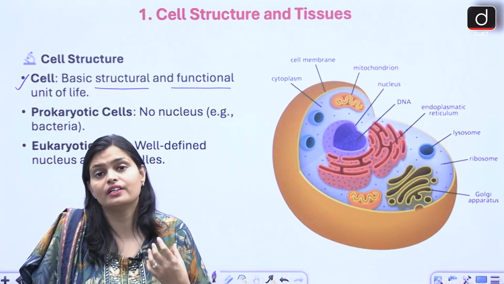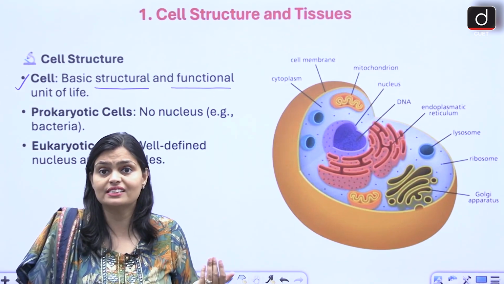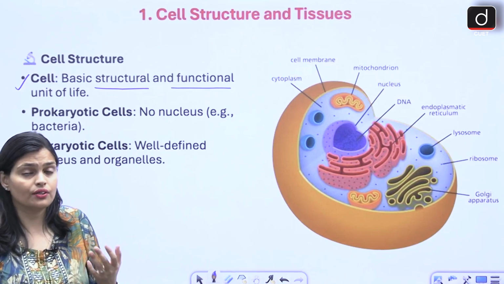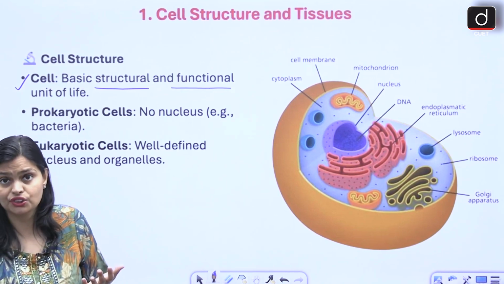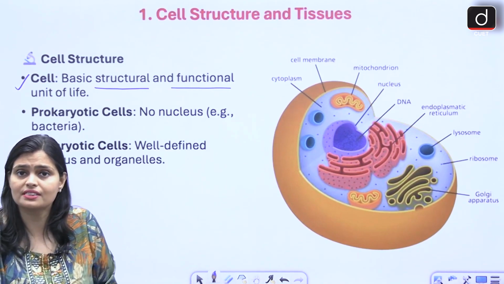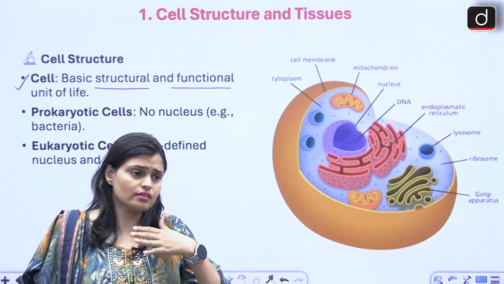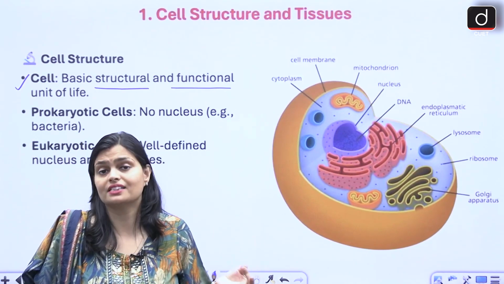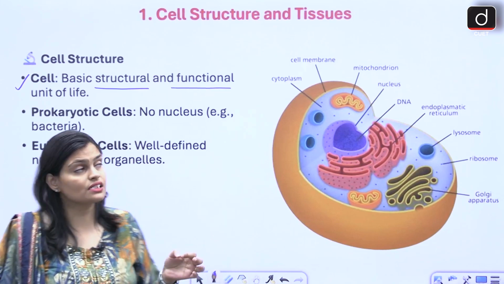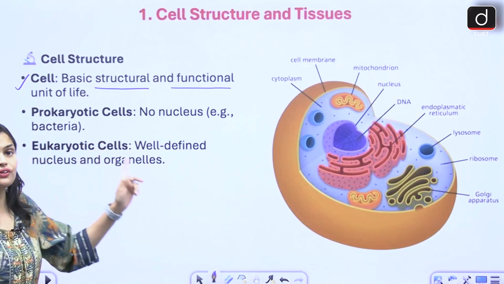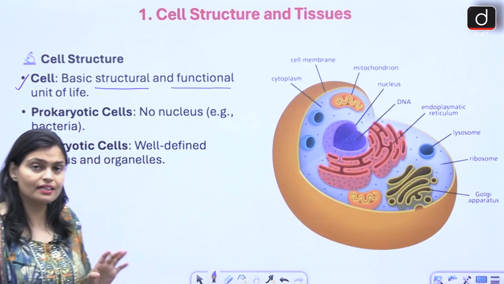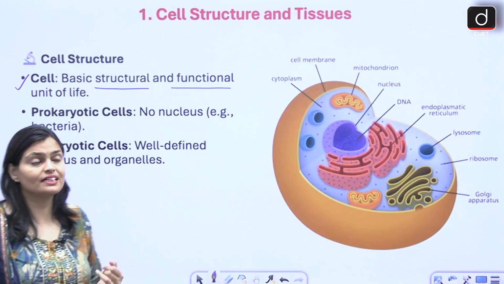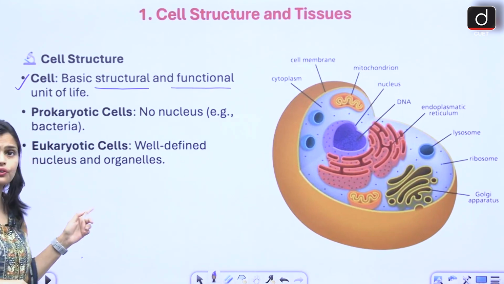The enzymes that are released, whatever enzymes are released in our stomach, like for digestion, are released from the cell only. So since it is involved in all the functions of our body, that's why it is also considered a functional unit of life. Am I clear why the cell is considered a structural and functional unit of life?